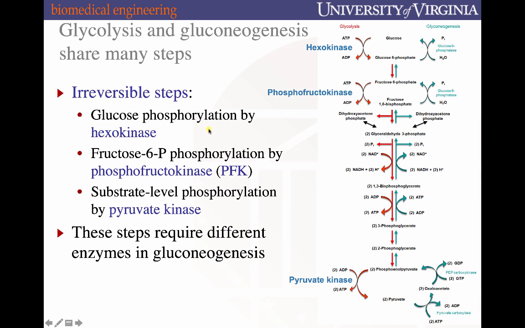Those irreversible steps in glycolysis occur at the very beginning and at the very end. The very beginning irreversible steps are the phosphorylation of glucose, the first phosphorylation that's catalyzed by the enzyme hexokinase, and then the second phosphorylation catalyzed by phosphofructokinase.